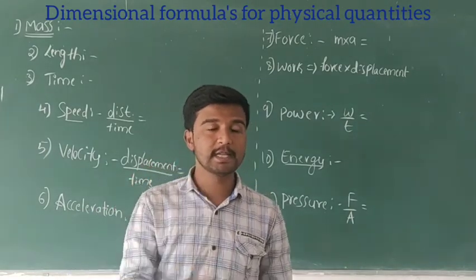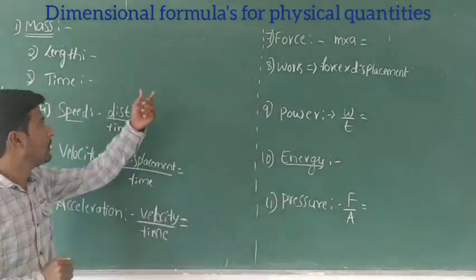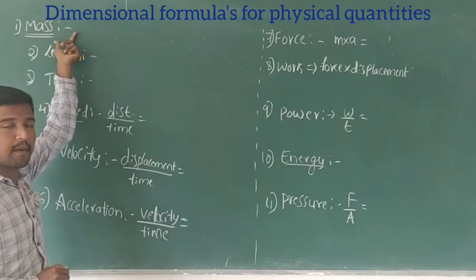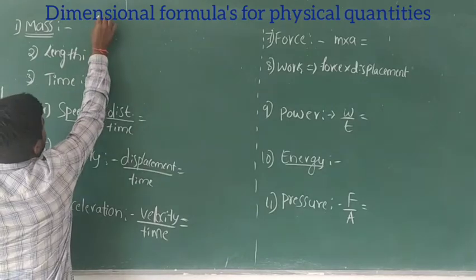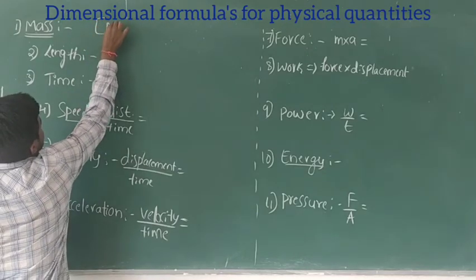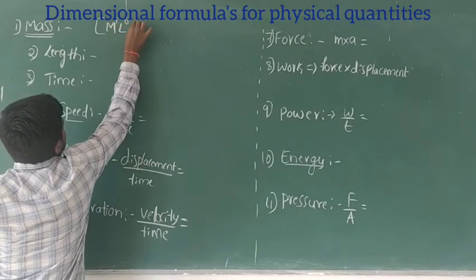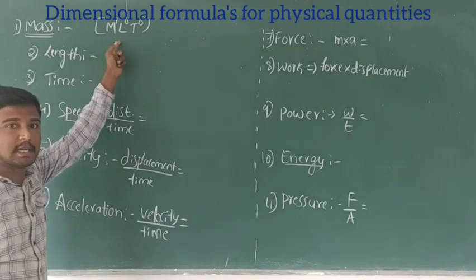So now we'll discuss one by one. Okay, dear students, we have base quantities. First one is mass. So the dimensional formula of mass is M to the power 1, L to the power 0, T to the power 0. This is the dimensional formula of mass.